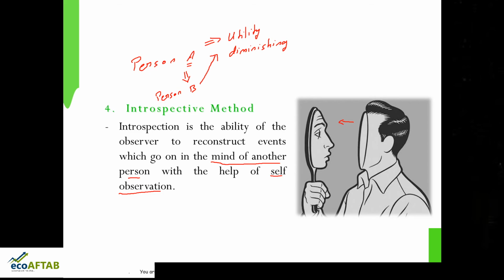So friends, why this particular assumption is important is because the law of diminishing marginal utility is based upon introspection. We know from our own mind that the more of a thing we have, the less utility we derive from an additional unit. So looking into our own self and thinking that another person is also feeling the same thing is what is the introspective method. So cardinal utility analysis has one important assumption of the introspective method. मुझे जो लग रहा है वही किसी और को लग रहा है with regard to consumption. That is what introspection is.